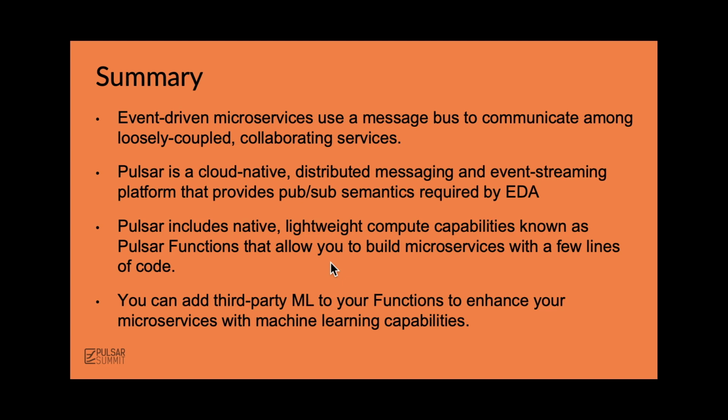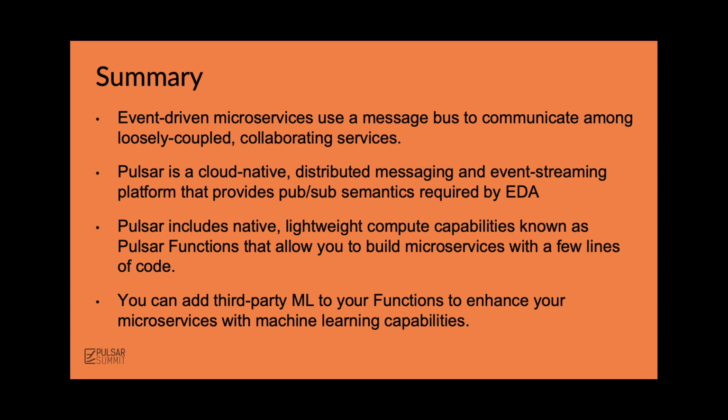So to summarize, we learned that event-driven microservices need a message bus to communicate between themselves, and Apache Pulsar is the perfect solution for this message bus. It provides the pub-sub semantics required by an event-driven architecture, while at the same time being horizontally scalable and supporting millions of topics.